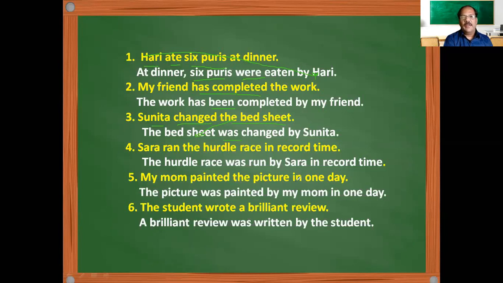The mom painted the picture in one day. The mom is the subject, painted the picture is the object. So the object comes here. Since it is in past tense, we are using a past be form, third form of the verb, by, and my mom becomes the object here, and extra information, that is in one day, we wrote here. The student wrote a brilliant review. A brilliant review becomes the subject here. Be form, third form of the verb, by plus the subject as an object here. So this way we are doing the activity. Okay.